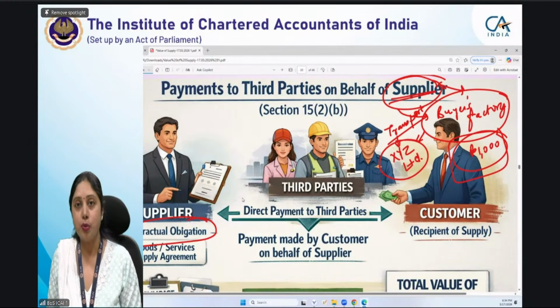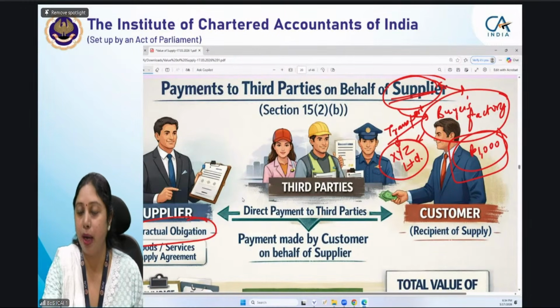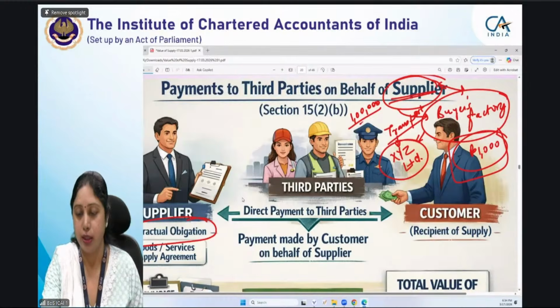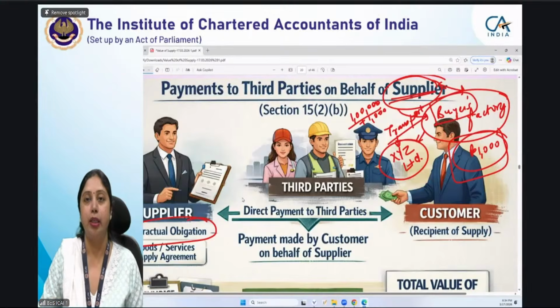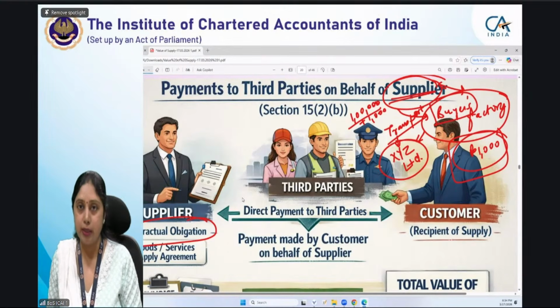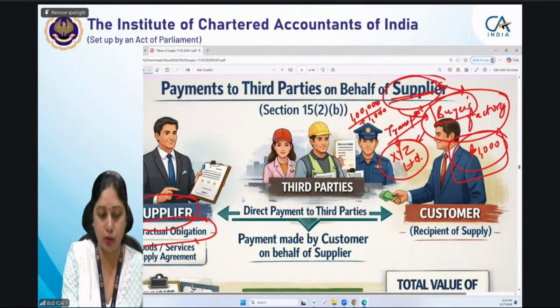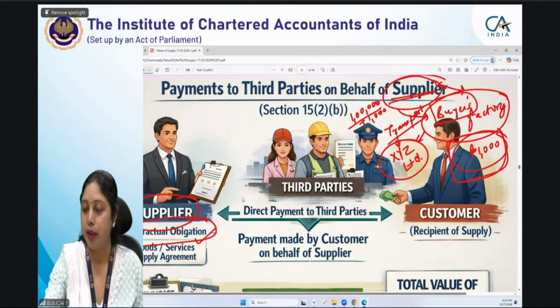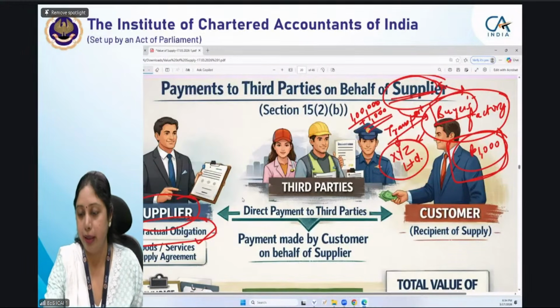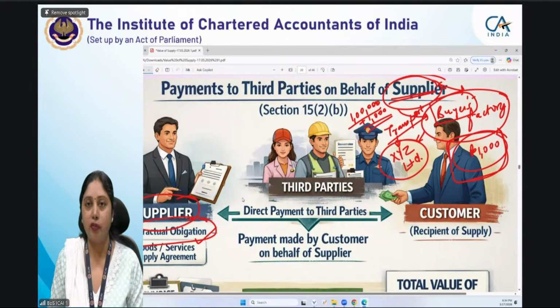Now this 1000 rupees which the buyer has incurred on behalf of the supplier will form part of the supply value. Suppose the value of goods was 1 lakh rupees, excluding transportation charges. So this 1000 rupees will be added, though it has been paid by the buyer. Any amount which the buyer pays on behalf of the seller, which was the contractual obligation of the seller, यहाँ पर जो supplier या seller जो भी है उसकी contractual obligation थी 1000 rupees की payment की, but the buyer has paid it. So this will be added in the price or value of the goods.